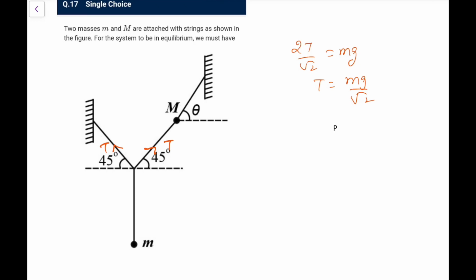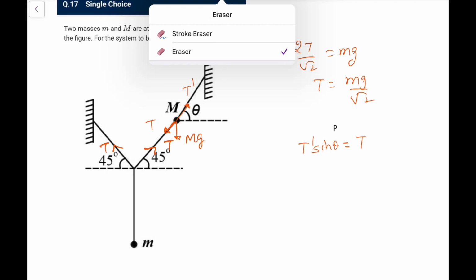I don't know where this P is coming from. There might be some error in the question. Now this tension will be acting here, this mg will be acting here. So let's say this would be some tension T dash. So what we will have now, T dash sine theta, it is going up, that should be equal to T cos theta, because this is not cos theta, sorry, it is also sine theta, because this angle will be theta.